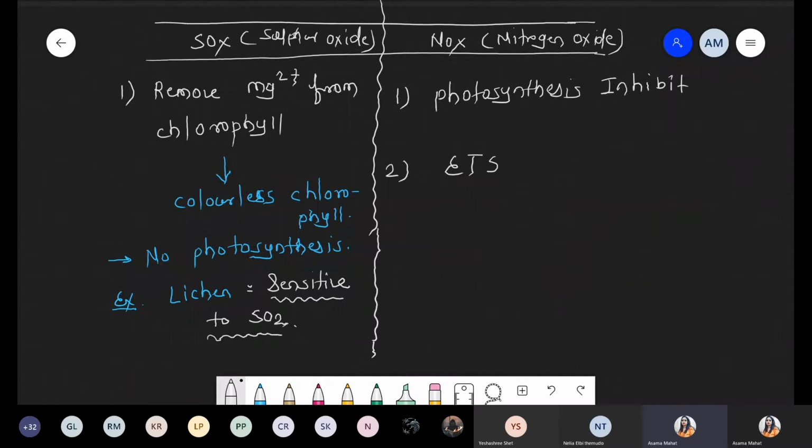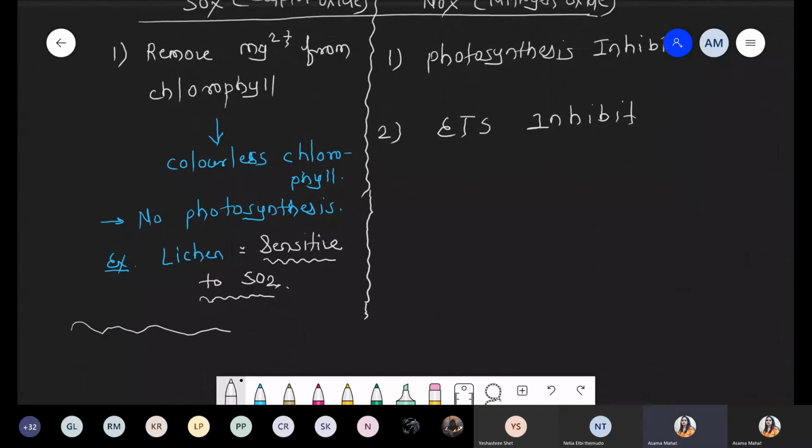Can you tell me what is the long form of ETS? Yes, it is the electron transport system. Yes, so this is the electron transport system.